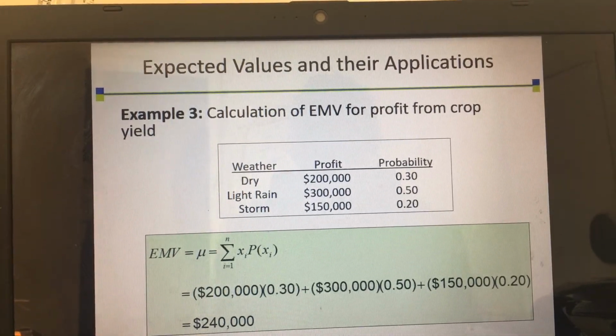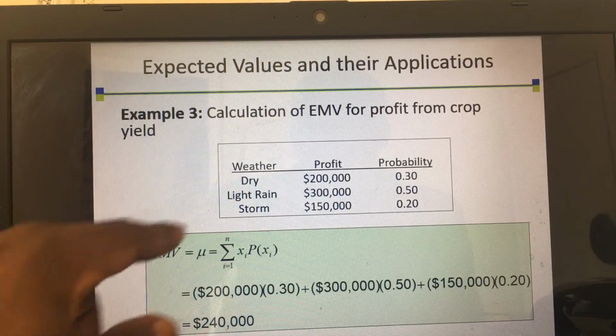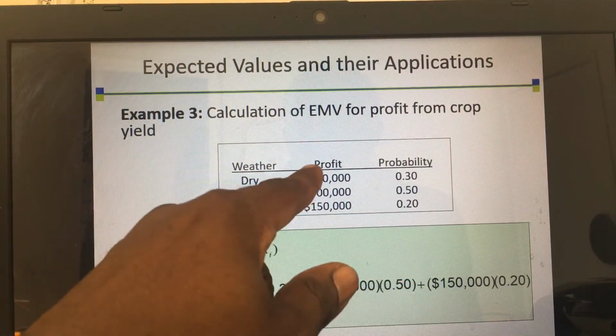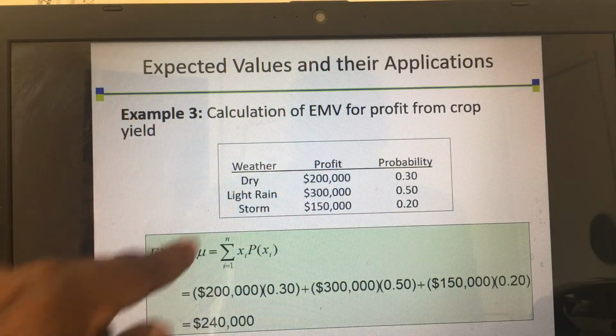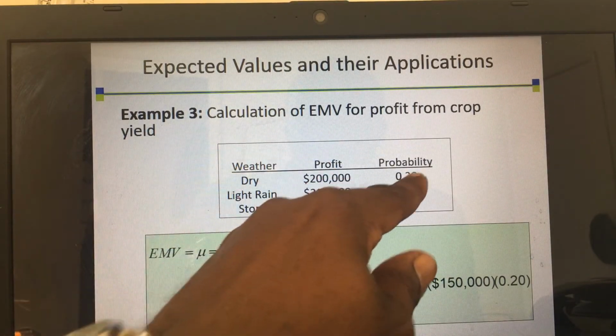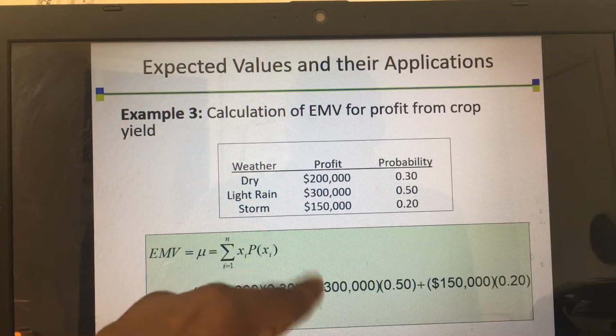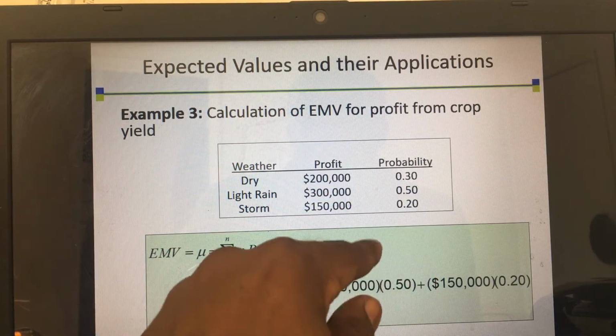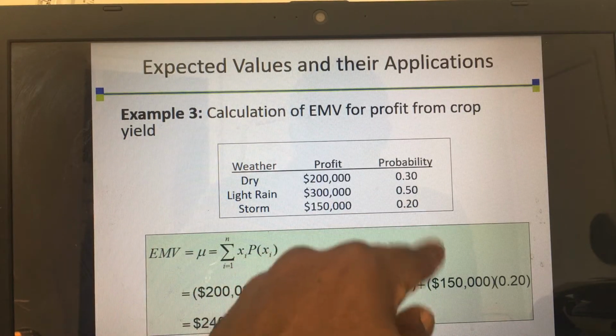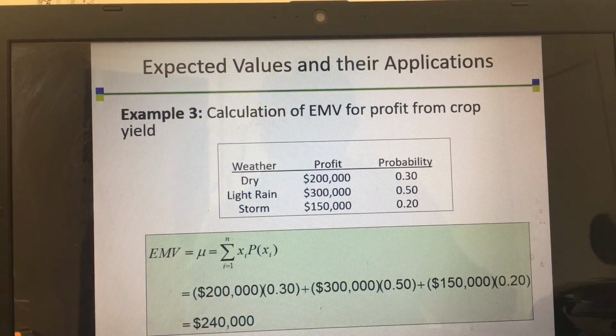Since we're not using the shortcut method, we're going to multiply each of these times that, this times this, and this, and then add them. So 200 times 0.3, plus 300 times 0.5, plus 150 times 0.2. Let me show you how this answer will come about.